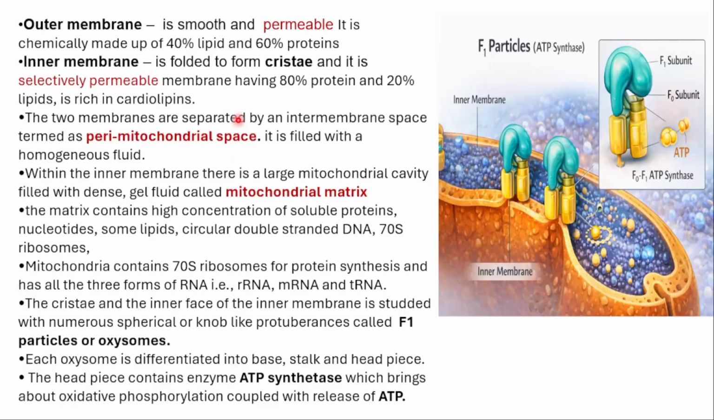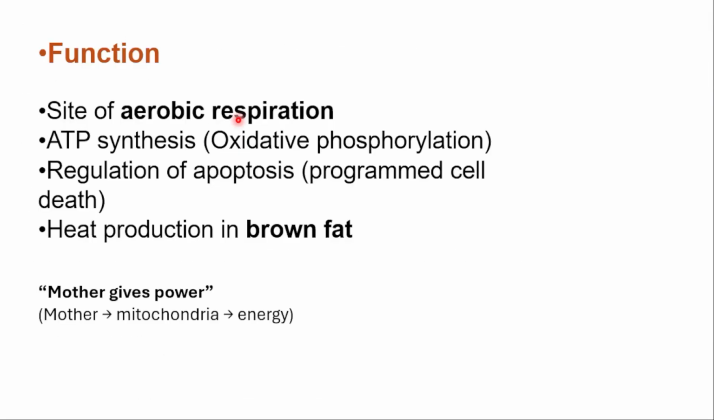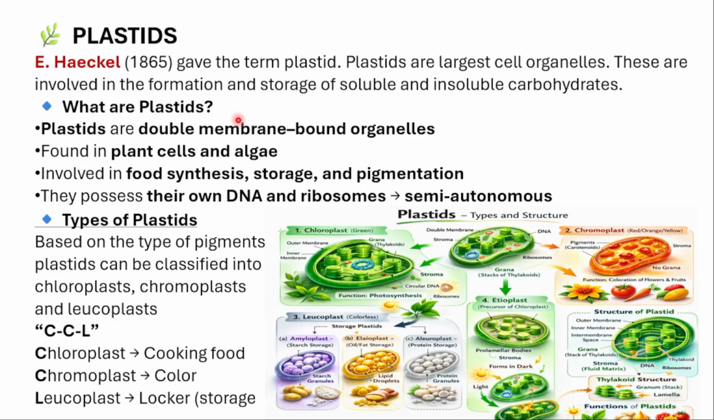Now let's talk about the next organelle, one of the most important and very interesting ones, that is the plastids. Ernst Haeckel in the year 1865 gave the term plastid. Plastids are the largest cell organelles. If we consider the cell organelles, by size, plastids are the largest one. These are involved in the formation and storage of soluble and insoluble carbohydrates.